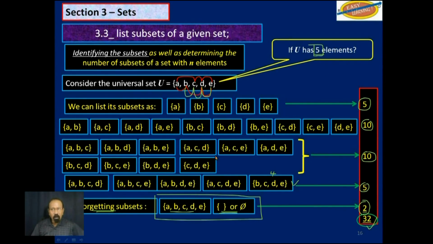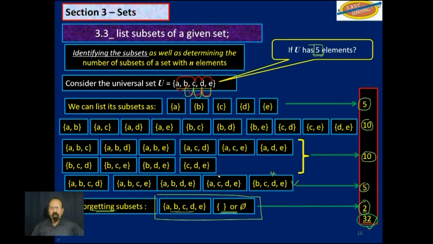They are kind of difficult to list, but we can list them with 5, 4, 3, 2. But if you go to 6, it will become more complicated. And I don't think CSEC will ask you to list all the subsets of a universal set that has 5 or more elements. What they may ask you is a particular set, a subset of the universal set.